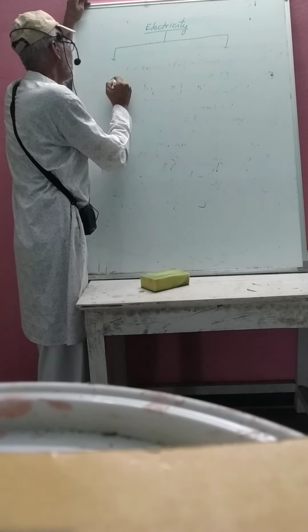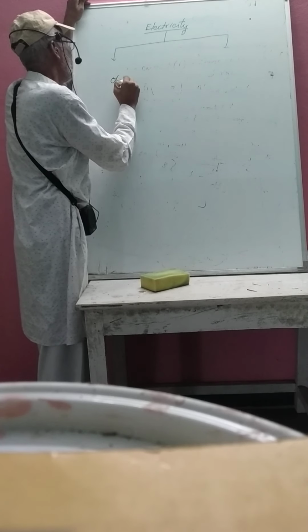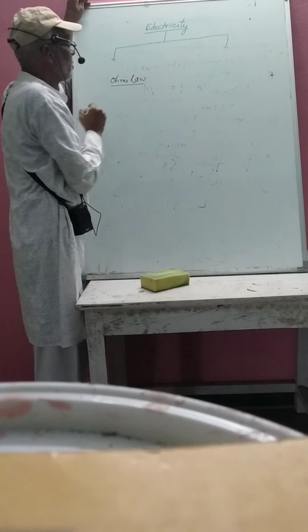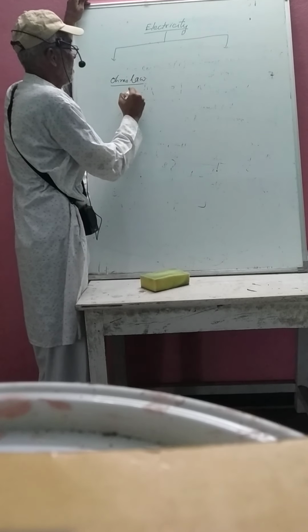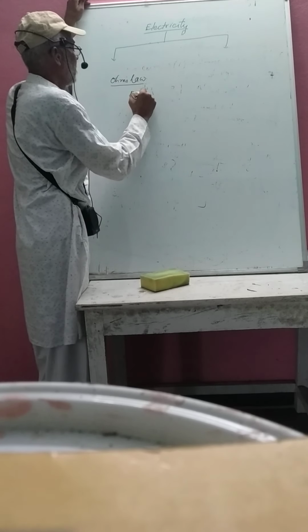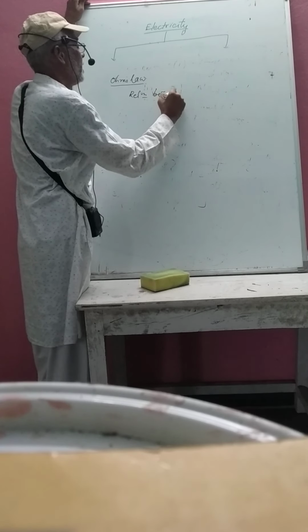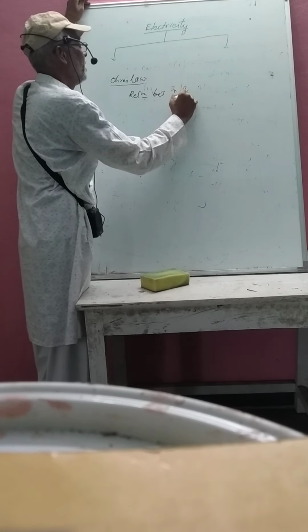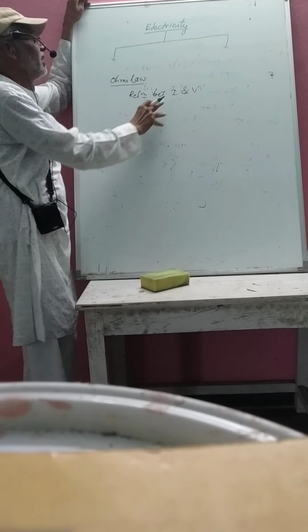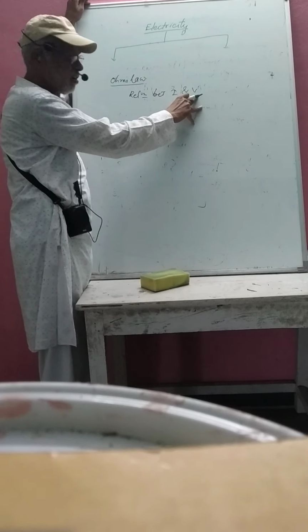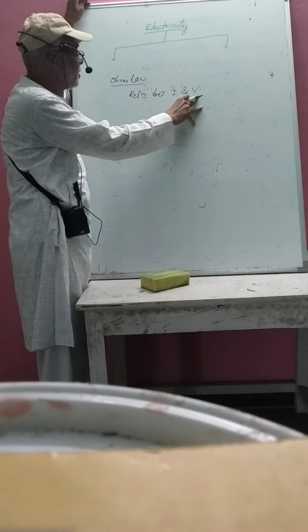So in Ohm's law, we are studying the relation between I and V. I stands for electric current, V stands for potential difference.